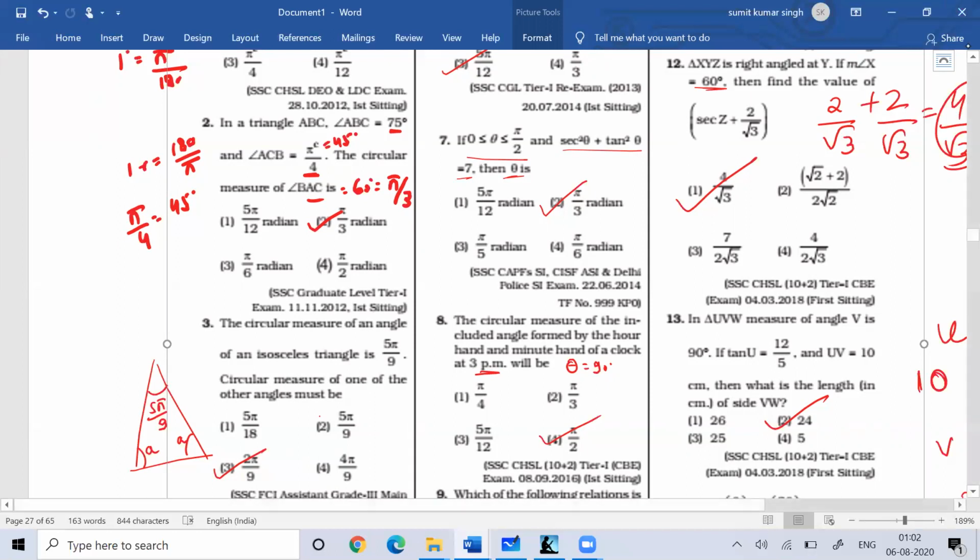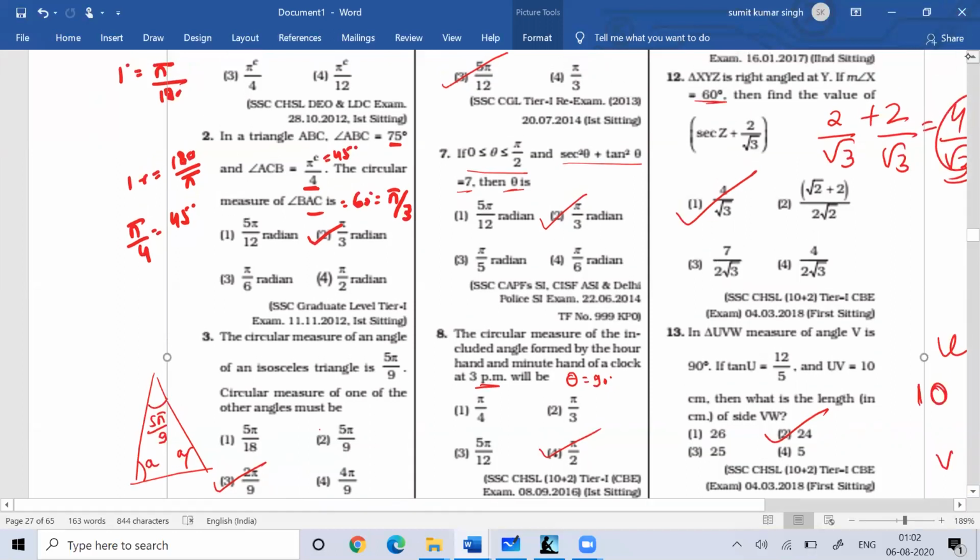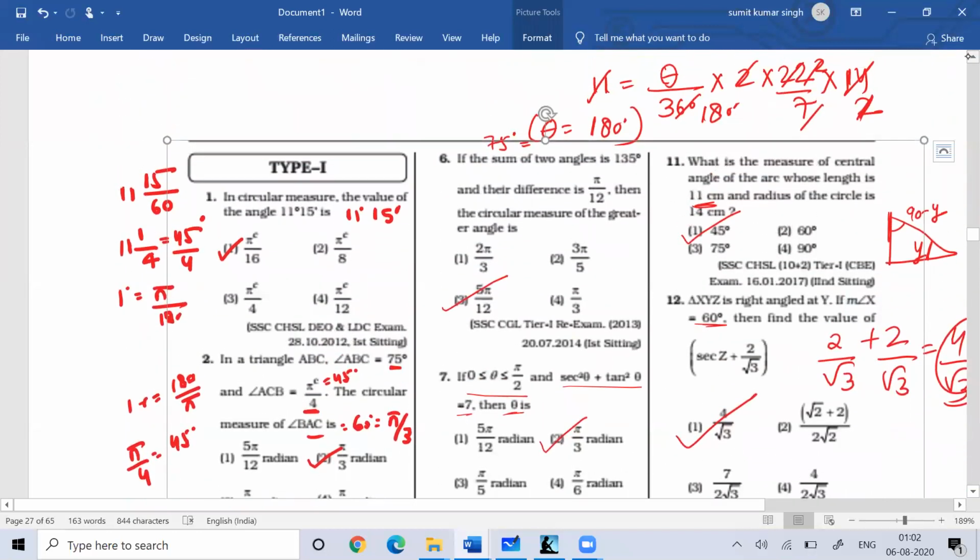In this session I basically covered all the possible questions which came in previous exams related to SSC, either SSC CHSL, SSC MTS, SSC CGL, SSC CPO, or Food Corporation of India. So for all the different government-based exams, whatever questions came based on trigonometry, all those which were easy, we covered in this class.